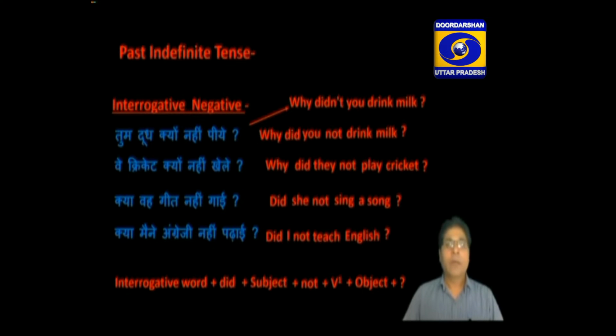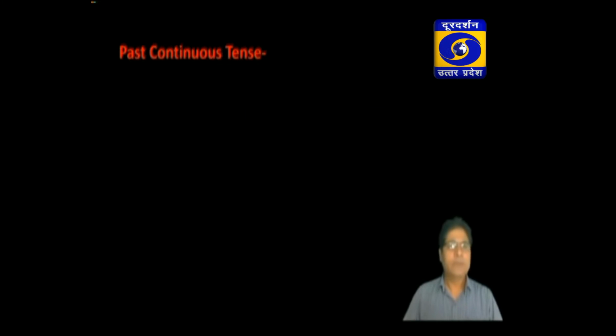Now, come to the next type of tense, and that is past continuous tense. What is past continuous tense? Actually, past continuous tense talks about an unfinished, ongoing action in the past. Please listen again. Past continuous tense talks about an unfinished, ongoing action in the past.